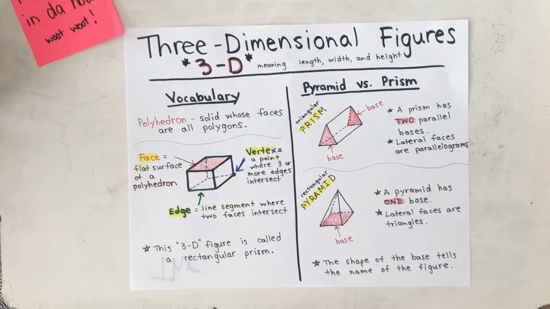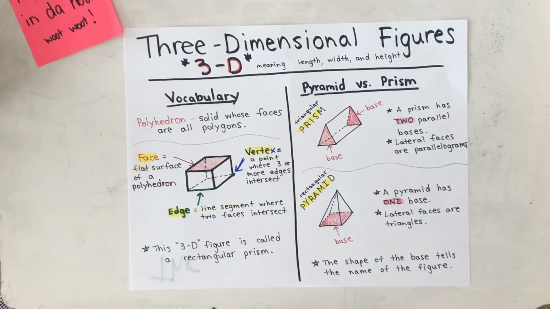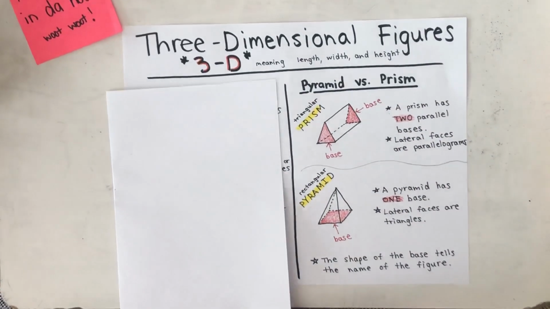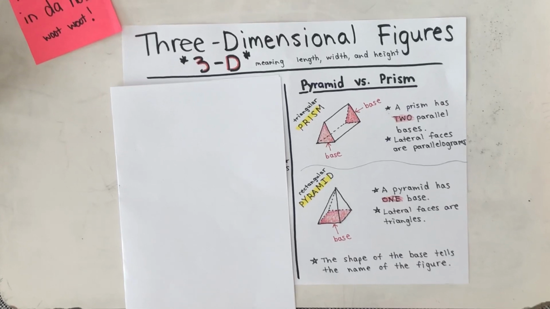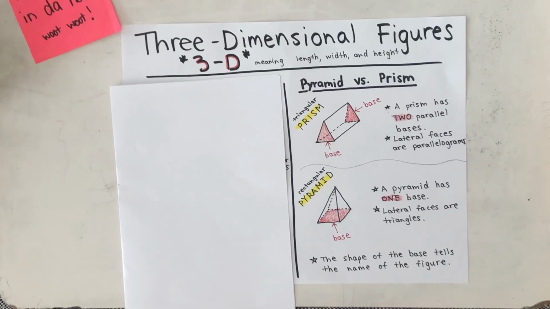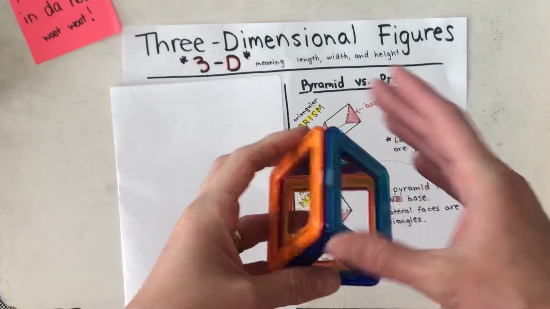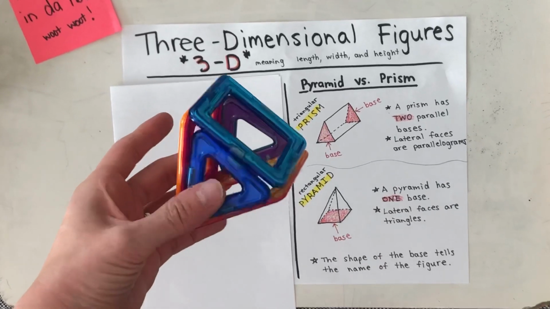A prism has two parallel bases, and a pyramid only has one base. There are things called lateral faces. If I use my model here, here's my prism.